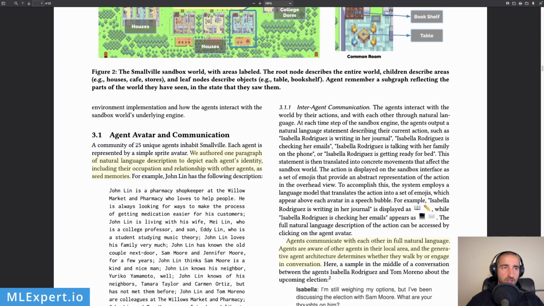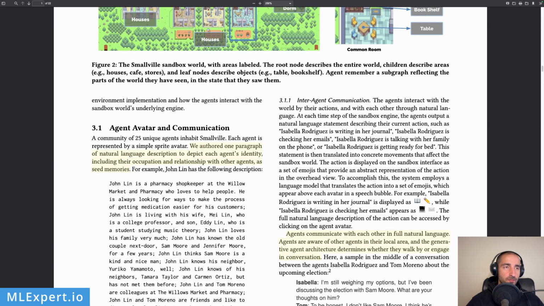So agent, avatar, and communication. Still we have these 25 unique agents, and basically each agent has an initial prompt or a system prompt, in the language of ChatGPT. And the authors say, we authored one paragraph of natural language description to depict each agent's identity, including their occupation and relationship with other agents, as seed memories. So this is the system prompt or the initial prompt for each agent.